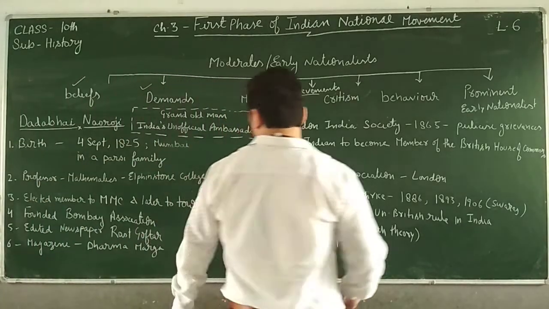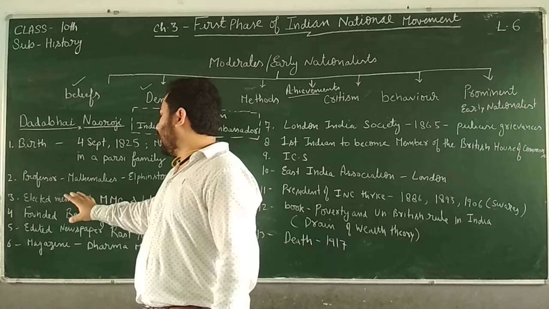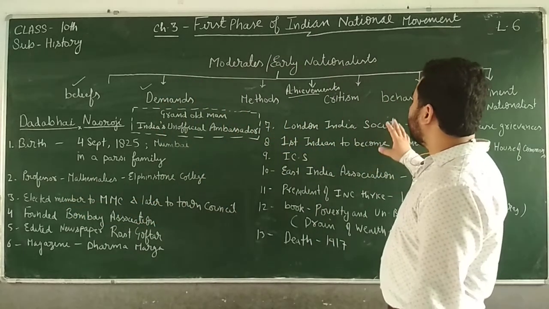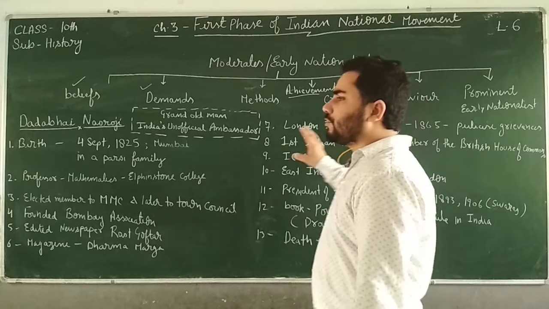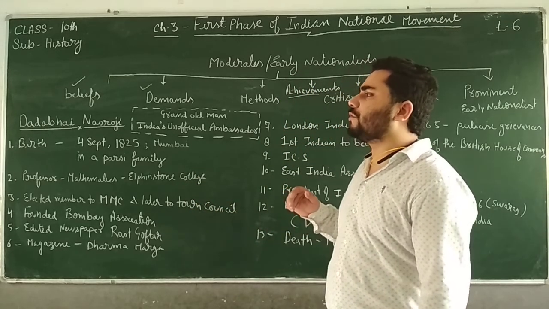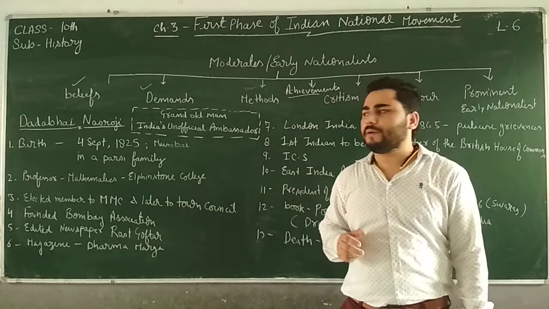Then after that what happened, till here he was in India, right? And then he went to England. And in England he was talking on behalf of India, right? He was a person who was putting forward the grievances of Indian people in front of the Britishers.